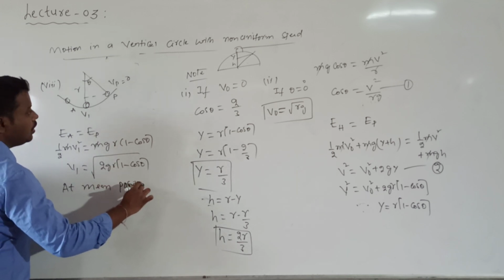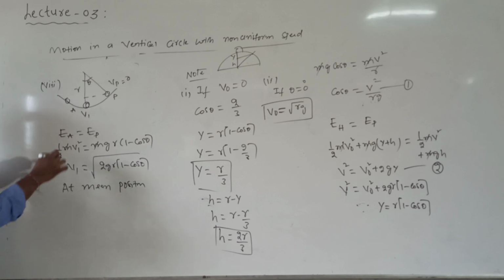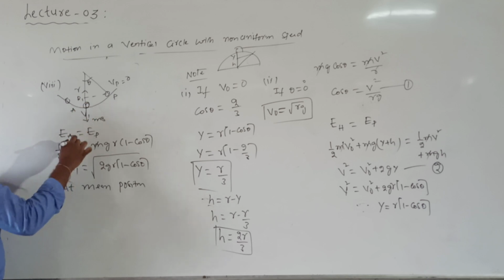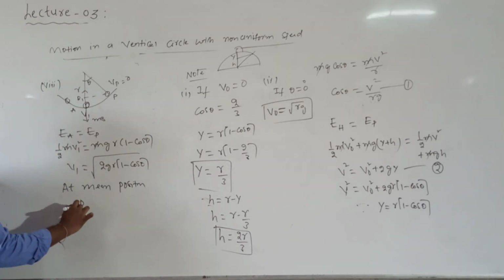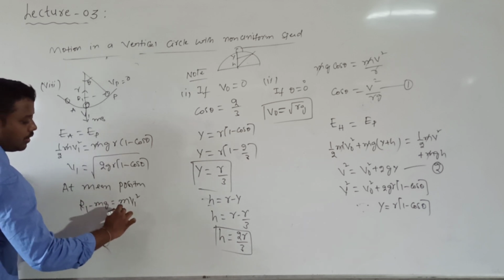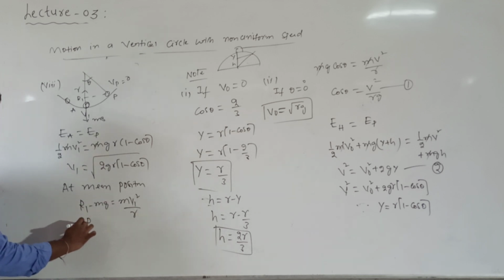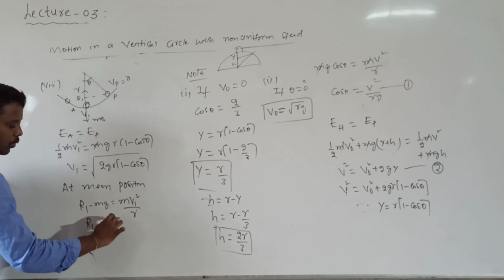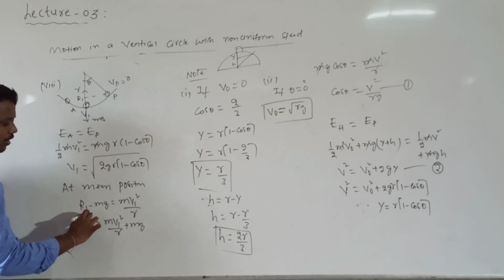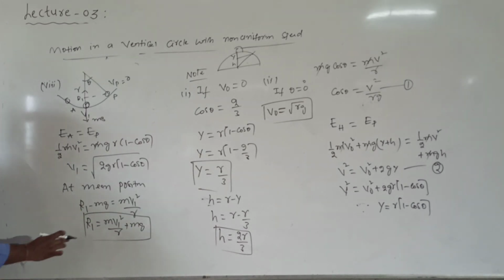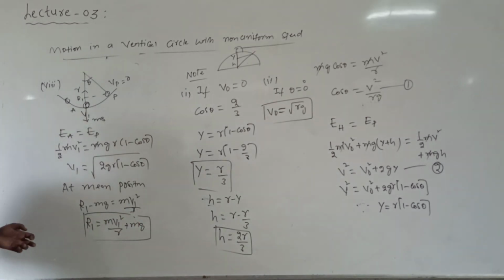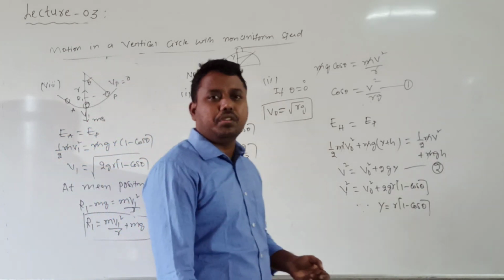At the mean position, in what direction does its weight act? Downwards, given by mg. Can I call the normal reaction r1 vertically? Then r1 minus m into g is equal to m into v1 square by r. From this, r1 is equal to m into v1 square by r plus mg. Anyhow, we know the value of v1; if you want, you can substitute that v1 value. This is the normal reaction when the ball is at the mean position.